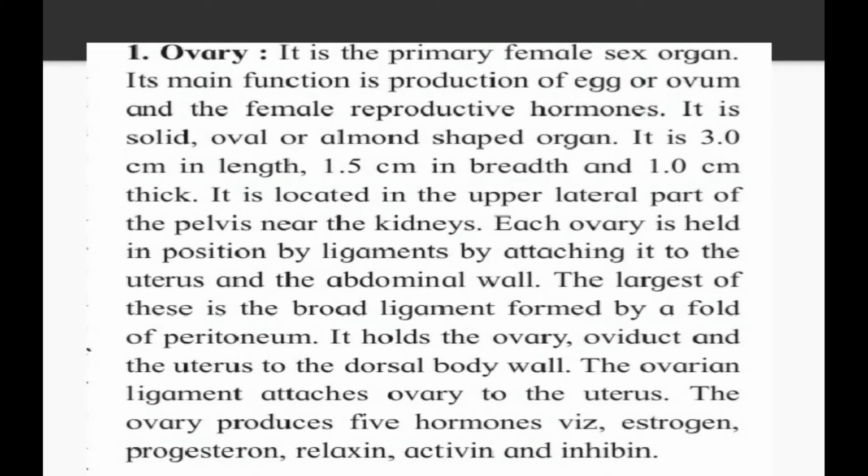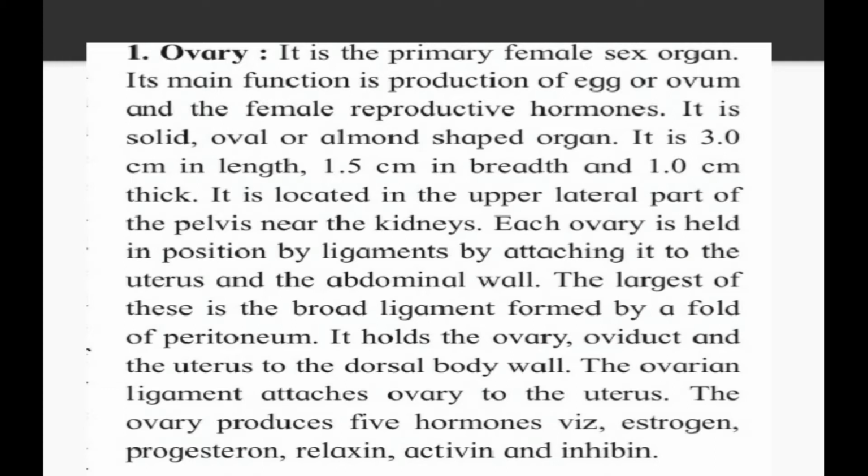See the features. It is a solid oval or almond shaped organ. It is 3 cm in length, 1.5 cm in breadth and 1 cm thick. It is located in the upper lateral part of the pelvis near the kidney. So this is the location.